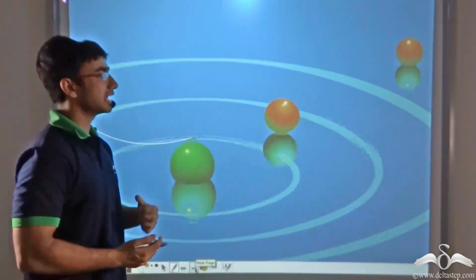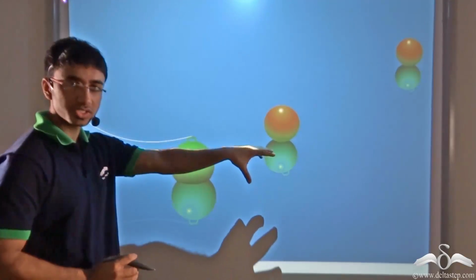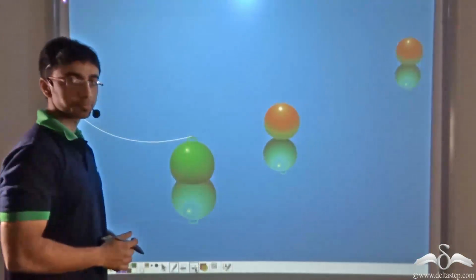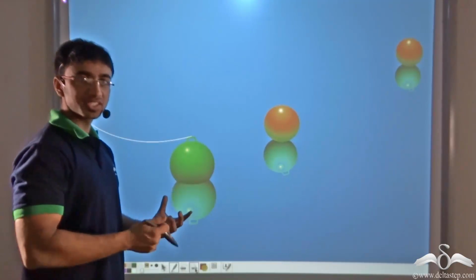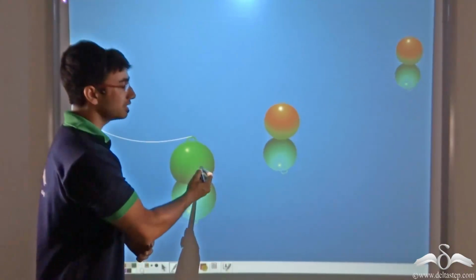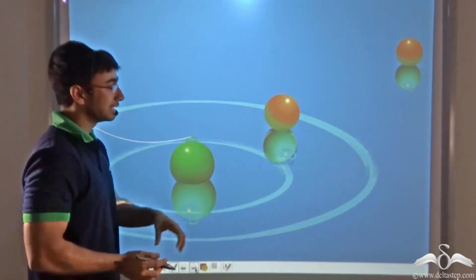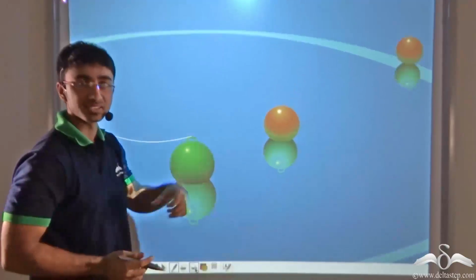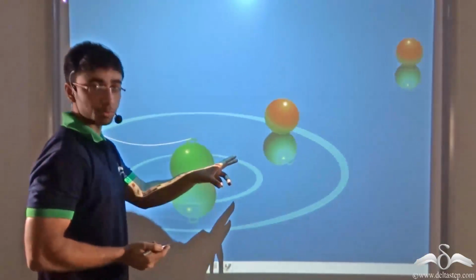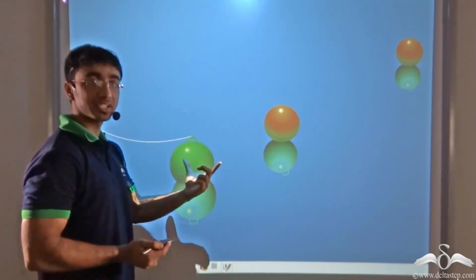Now consider the same analogy with a slight twist. Over here I have again kept these two balls and another ball quite far away from the green ball. Now you will notice that when with the string in my hand I am applying a jerking motion, the ball that is near to the particular ball, this is the green ball, that ball is getting shaken up vigorously. But the ball that is far away, that is the orange ball, that is farther away from the green ball, is not reacting as vigorously.